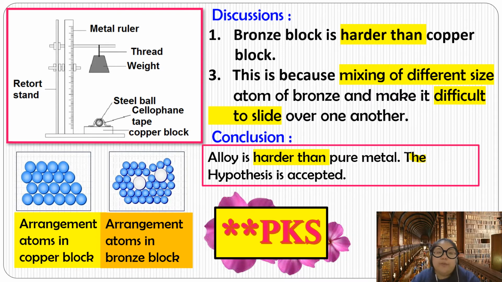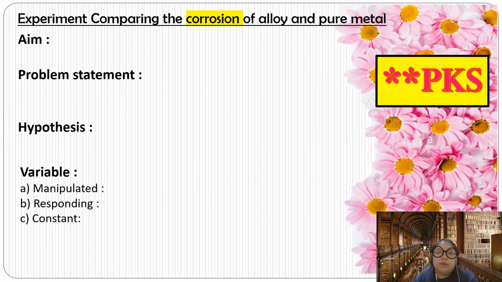Okay, then we go to the next part. Next part is another experiment. So that means you do the PKS just now. I don't know how many, maybe PKS 5. So this one should be PKS 6. Okay, let's see PKS 6. In this experiment, they want to compare the corrosion of alloy and pure metal. This one is also in your textbook.